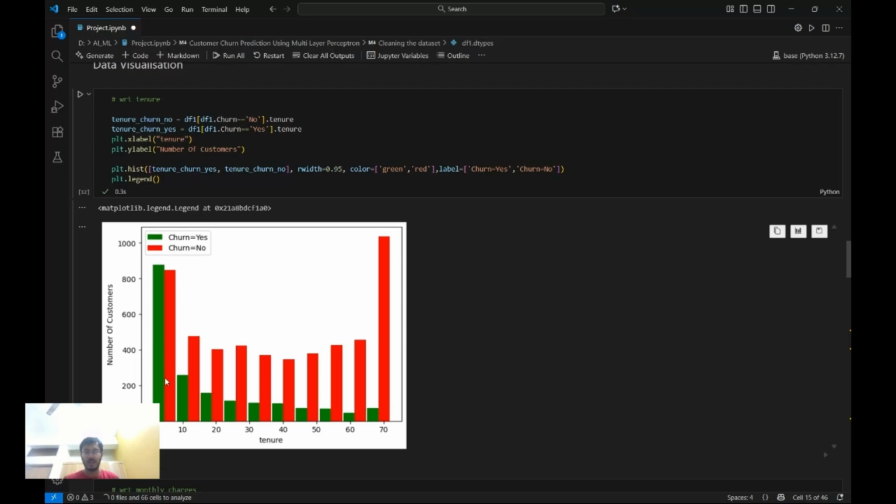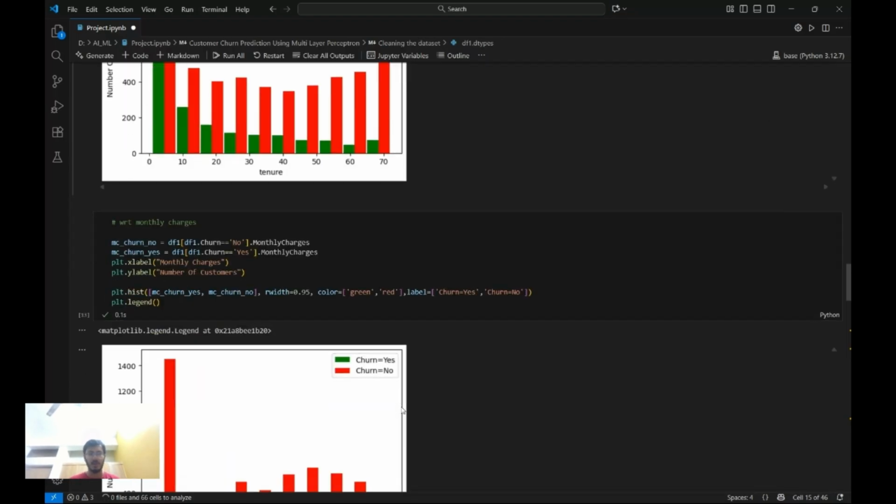So we recognize that in the early tenure, the customers are churning, but as we go on later, customers are not churning. Those customers who have a tenure of 60, 64, 70 months, I mean like 5 years, 6 years, they are not churning. There's only a very small percentage of people at that time who are churning out after that duration. What can be the reasons? But the point is that in the initial months only the customers are churning. If not, then they stay a loyal customer.